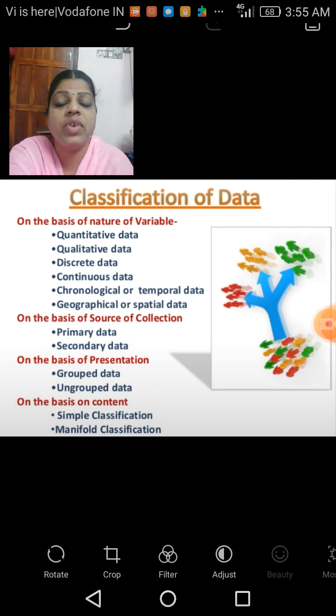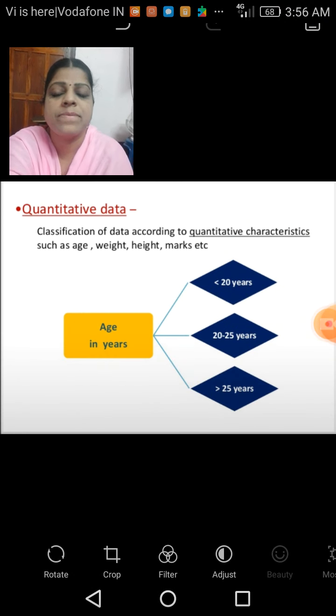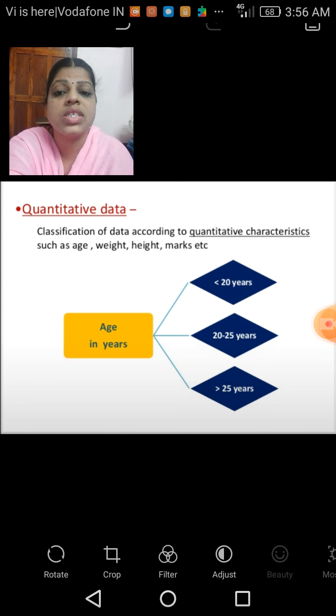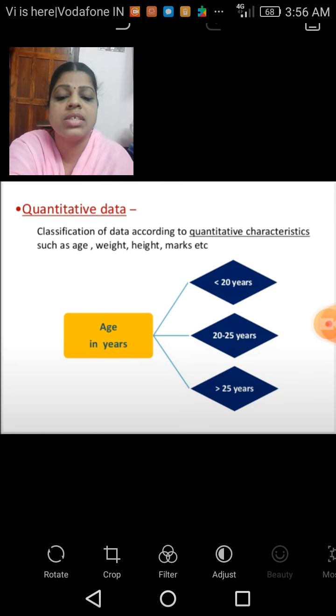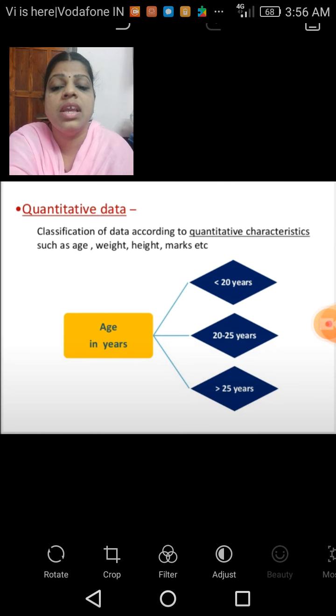So we will discuss the first nature, quantitative data. That is the classification of the data according to quantitative characteristics such as age, weight, height, marks, etc. You can see here that quantity is specified, quantity is there.